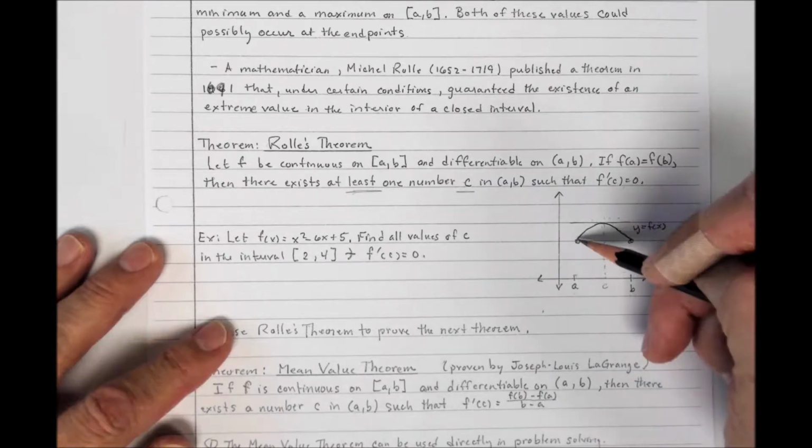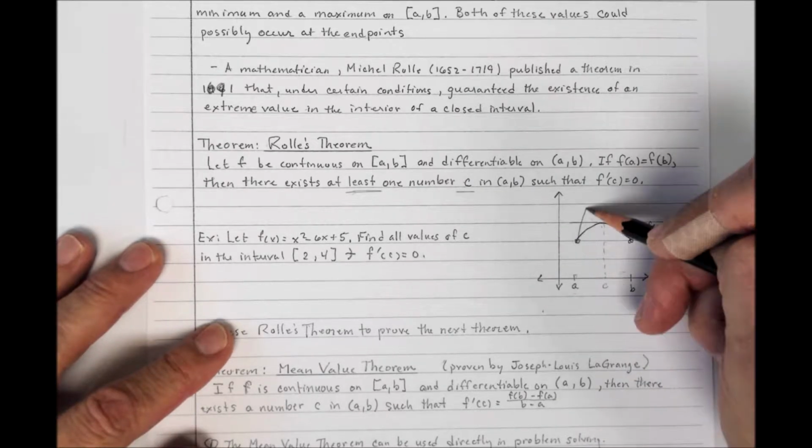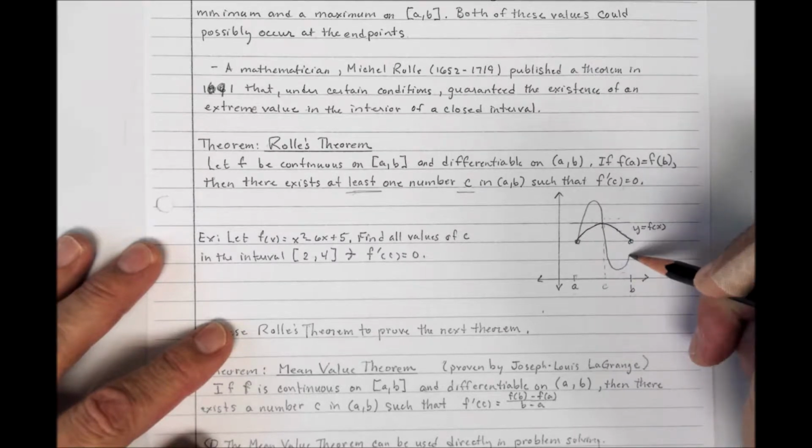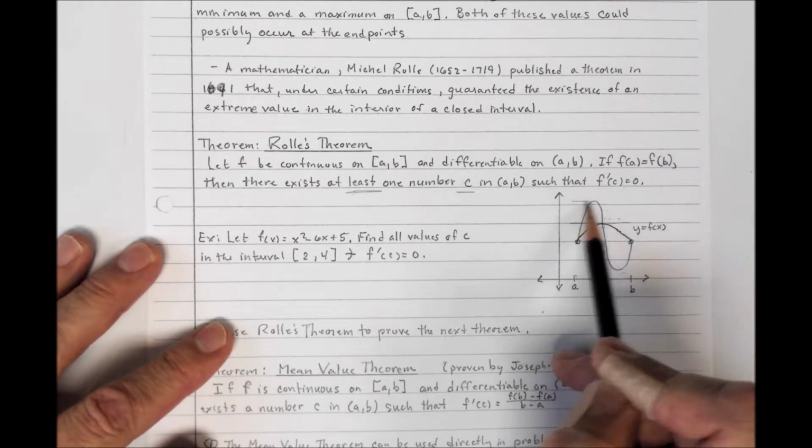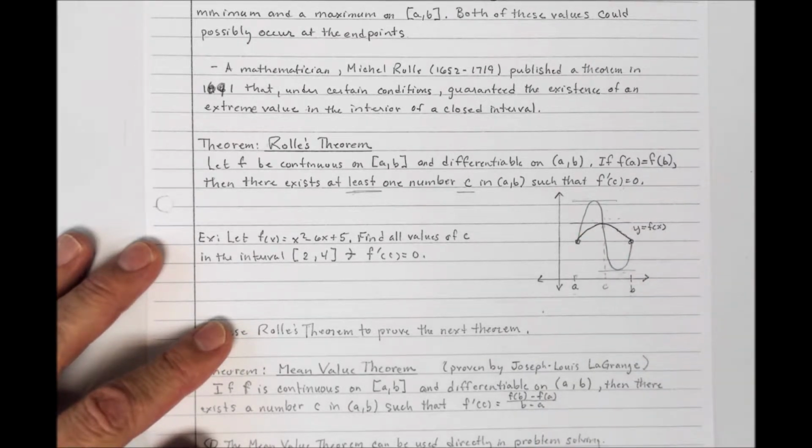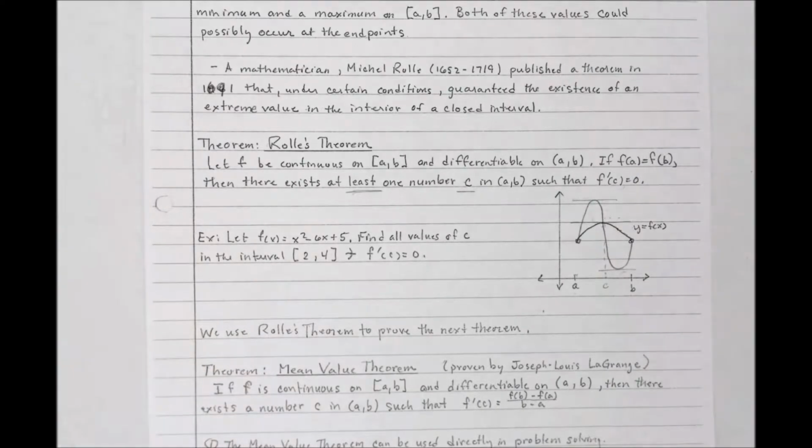My curve could look something like this, perhaps. And then I might have more than one value in which f prime of C is equal to 0. Then I would have a horizontal tangent. So I double dog dare you to try to draw a continuous differentiable function, no corner points, no cusp, between 2 points whose f of A is equal to f of B that doesn't have at least one horizontal tangent line.